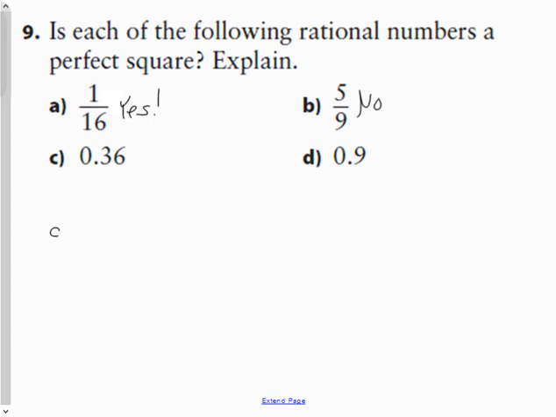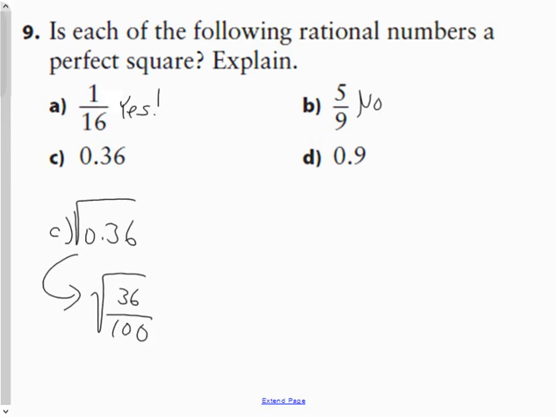Now for C, 0.36. Back in the very first question that we did with the 3 people that did the square roots of numbers, since 36 is a square number, it appears that the square root of 0.36 would probably be as well. But what we do is when you have it like this and you need to solve it without a calculator, you need to convert this into the square root of the same rational number, but in fraction form.